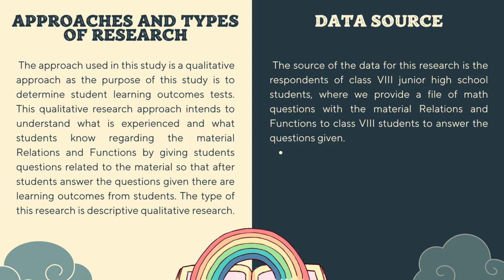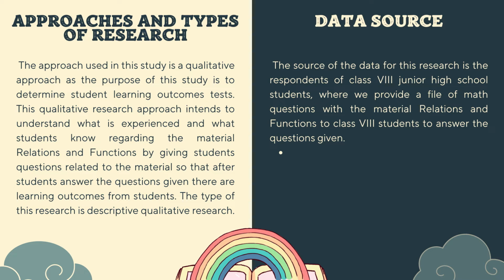Next, I will discuss the research method: approaches and types of research. The approach used in this study is a qualitative approach, as the purpose of this study is to determine student learning outcomes tests.